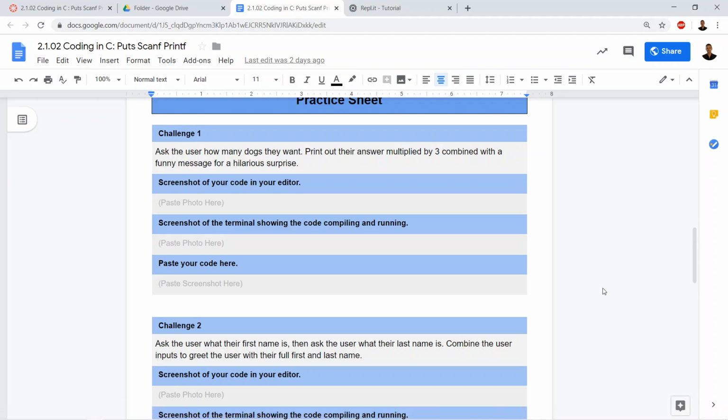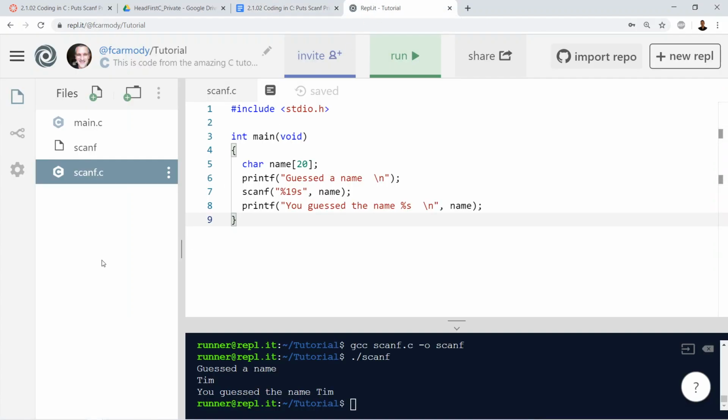Okay, so we have this coding assignment and we have challenge 1 here. It says ask the user how many dogs they want, print out their answer multiplied by 3 combined with a funny message for a hilarious surprise.